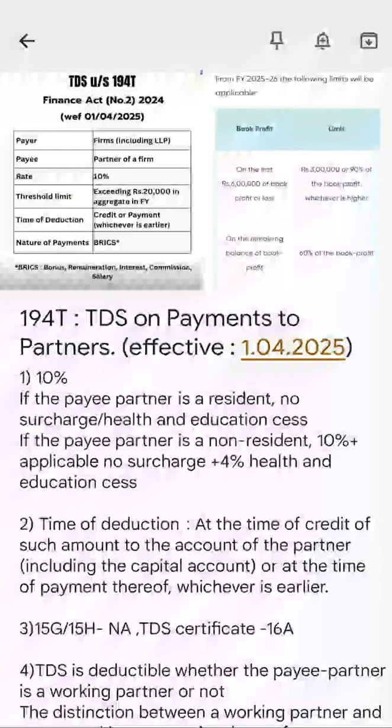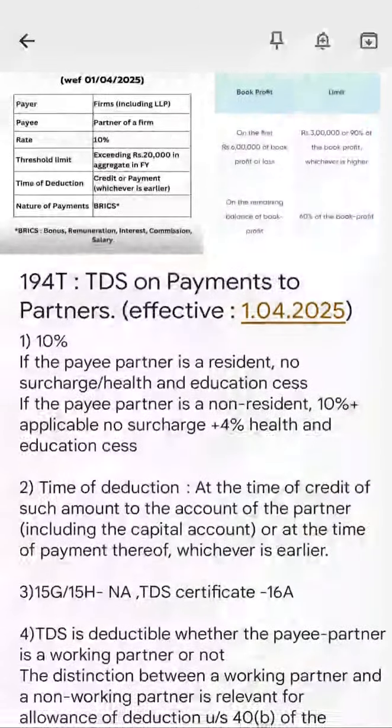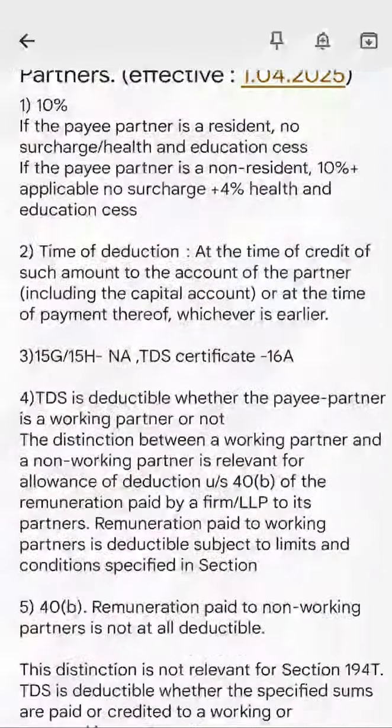Summing up again for you: if your payment is greater than 20,000, and this covers bonus, remuneration, interest, commission, and salary, above 20,000 you'll have to deduct TDS at the rate of 10% on the whole amount. That is the basic crux that you'll have to remember. That aggregate limit is per partner per financial year. That is also a thing you'll have to remember. Otherwise, people will ask, "What is this? What has happened again?"